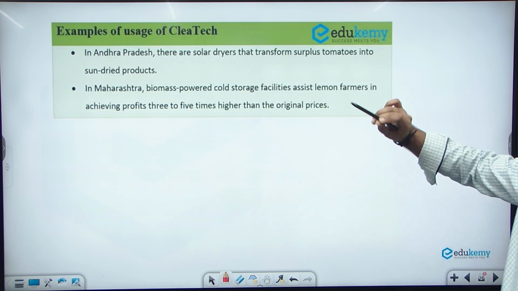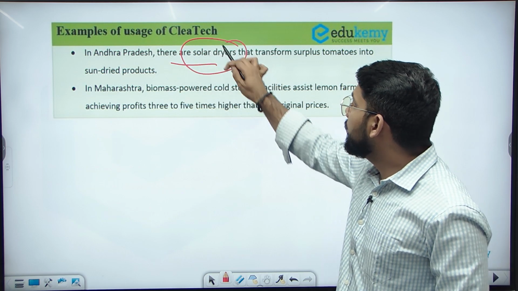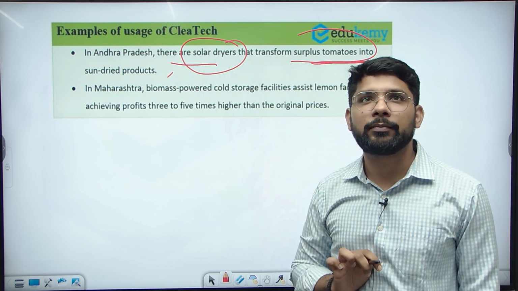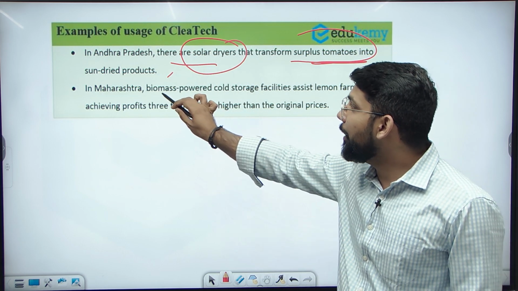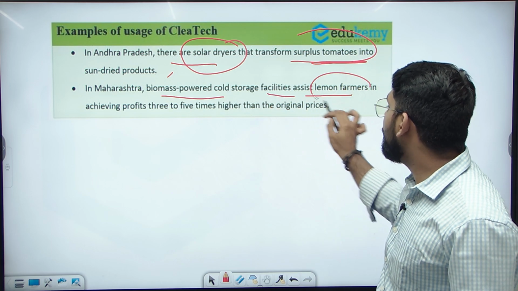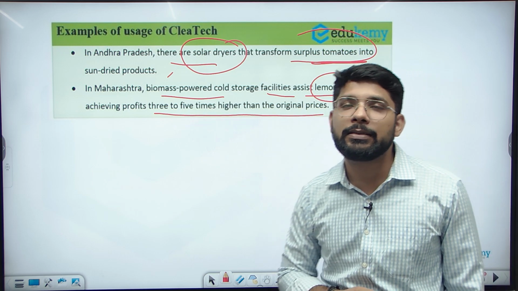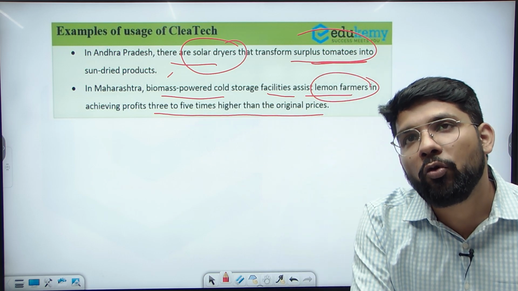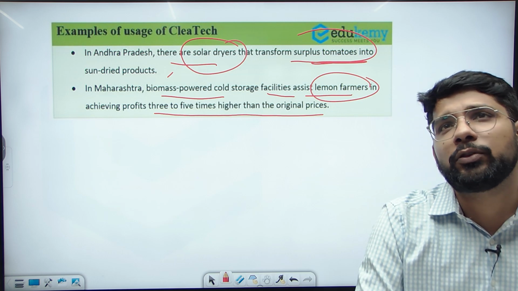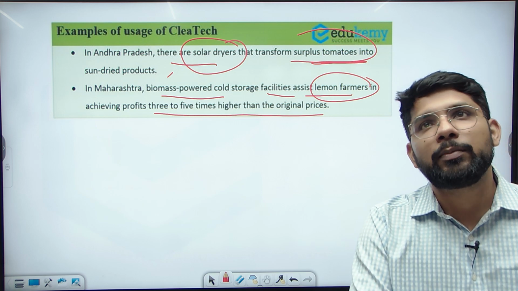So some of the examples of clean tech: in Andhra Pradesh, there are solar dryers that transform surplus tomato into sun-dried products. In Maharashtra, biomass-powered cold storage facilities assist lemon farmers in achieving profits 3 to 5 times higher than the original prices. So these are the case studies you can quote in your answer. You can quote the example of Andhra Pradesh through the solar dryer. They dried the tomato and the dried tomato can be sold.